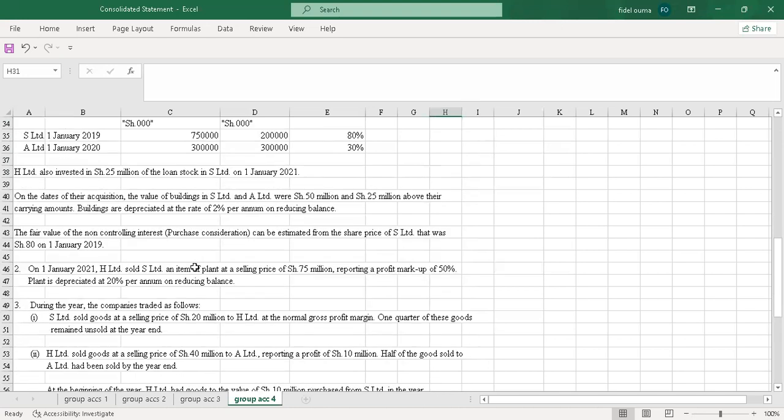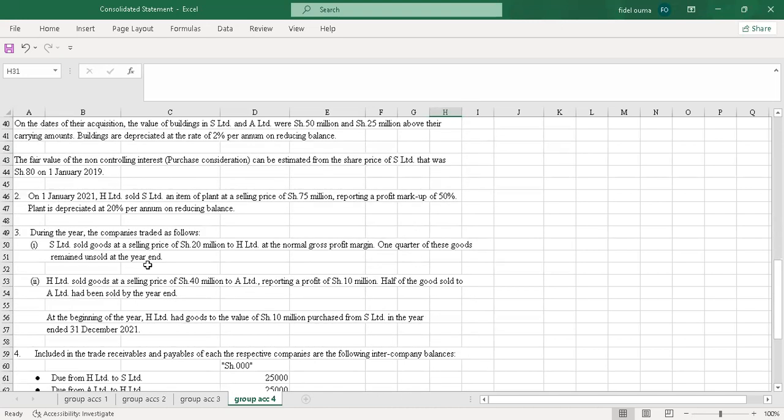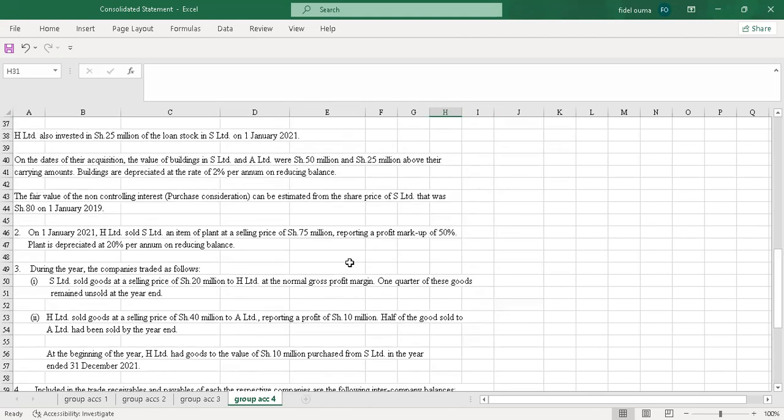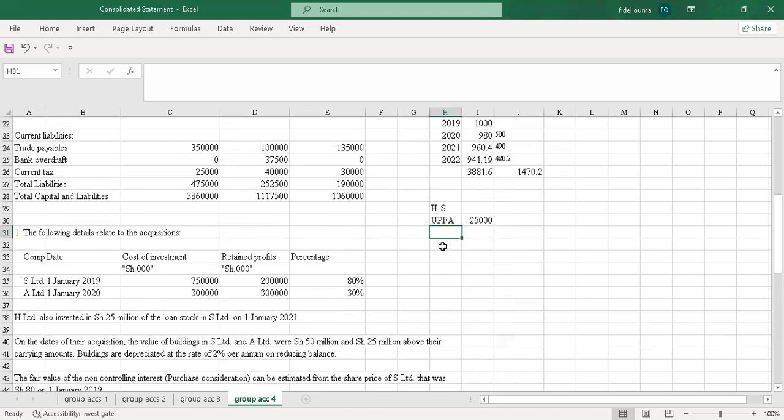So you get the UPFA as 25,000. Then we are told that plant is depreciated at 20% per annum on reducing balance. So this is what we call excess depreciation.